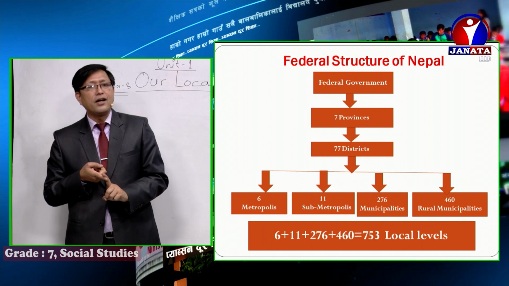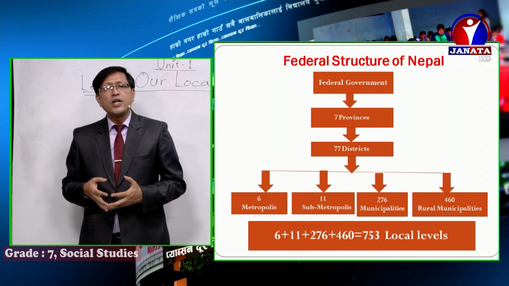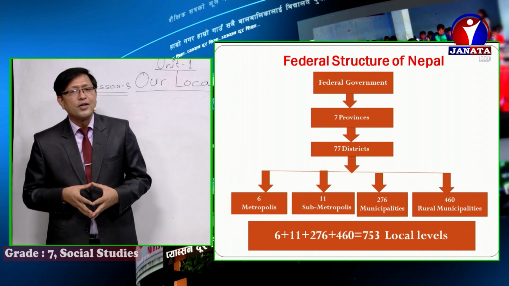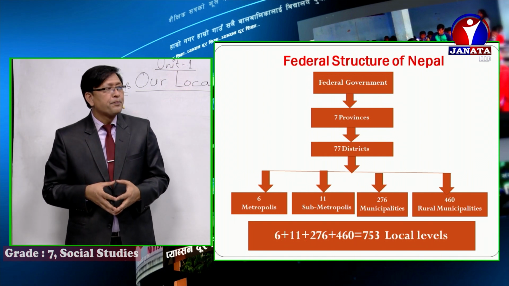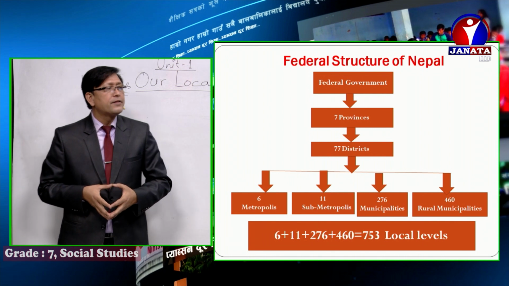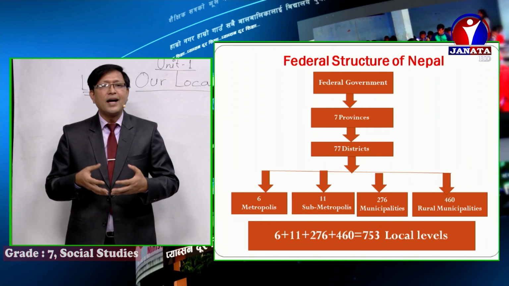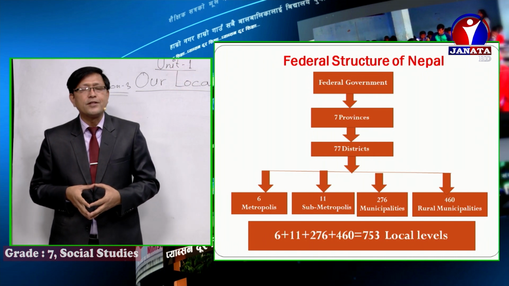6 metropolis, 11 sub-metropolis, boys and girls, there are 11 sub-metropolis. And then after, 276 municipalities, and 460 rural municipalities.